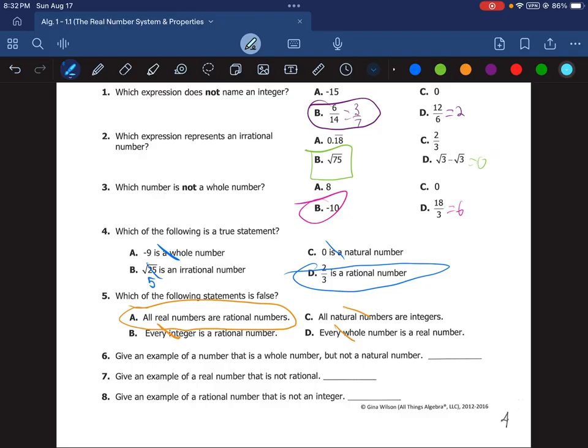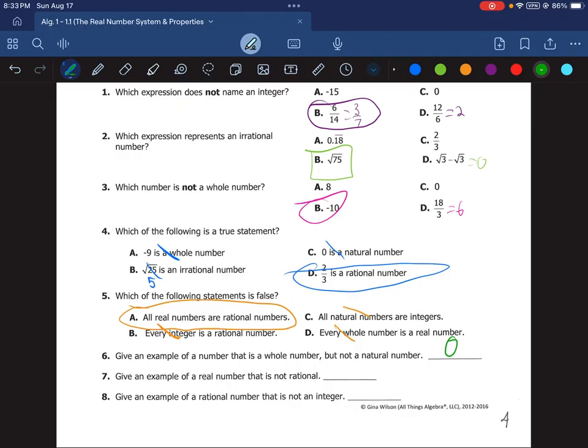Moving on to number 6. Give an example of a number that is a whole number but not a natural number. When we talked earlier, the only whole number that is not natural is 0, because whole numbers are the non-negatives, not the non-negative integers, and 0 is neither negative nor positive, where the natural numbers are the counting numbers, aka only the positive ones.